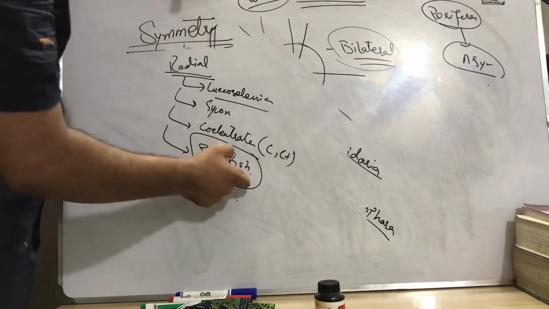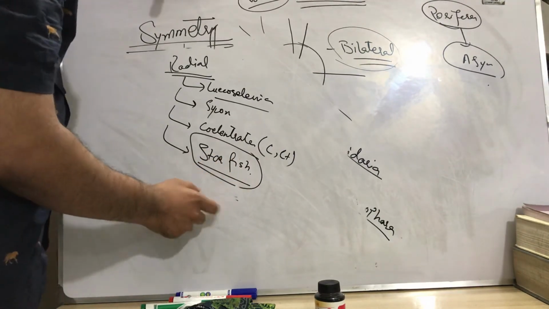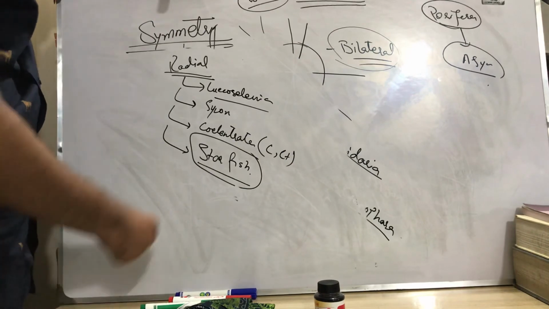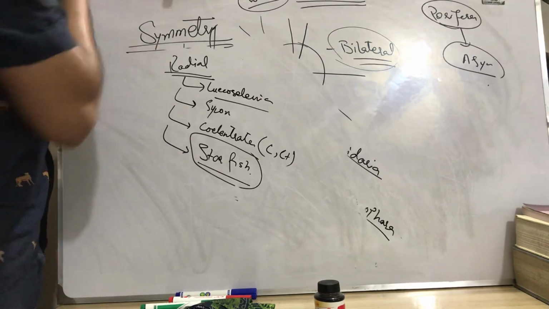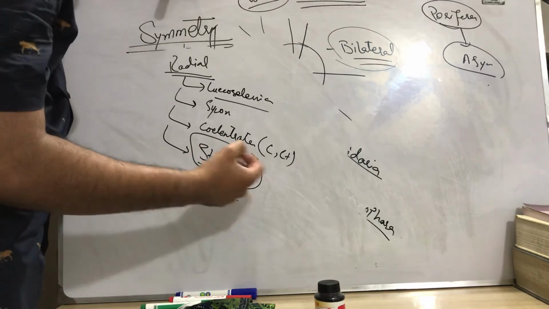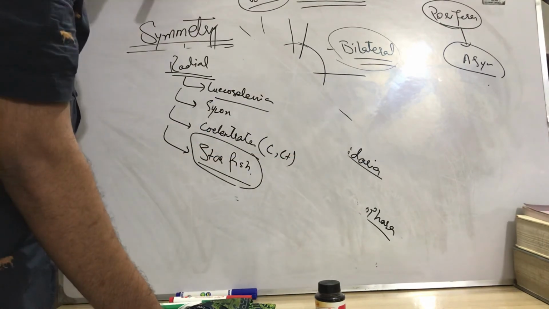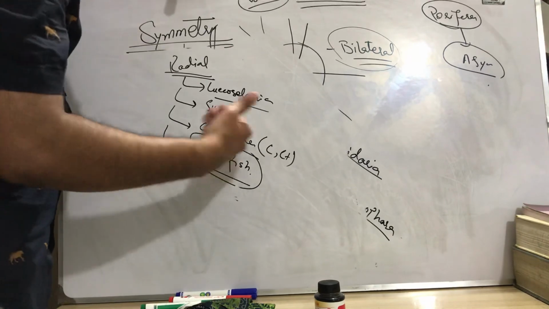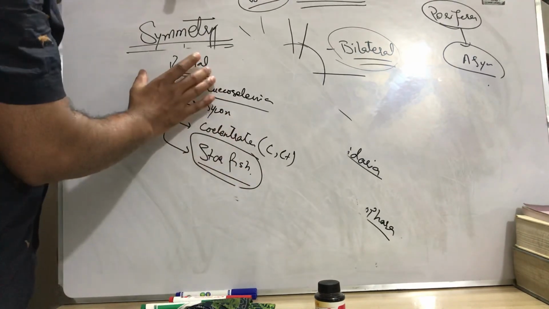Starfish actually is an echinoderm, and echinoderms show bilateral symmetry. It is the same case as the snail. Starfish shows bilateral symmetry at the larval stage, but as it develops, it shows radial symmetry.